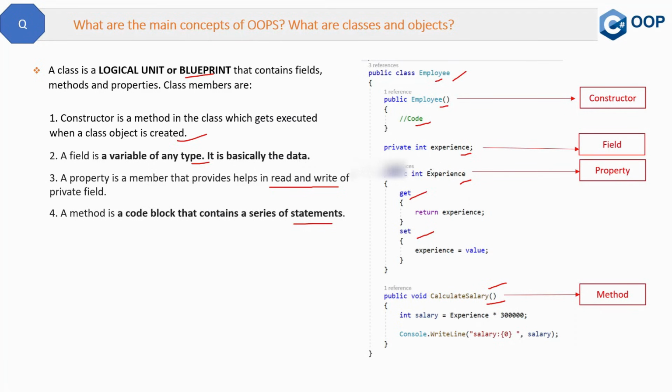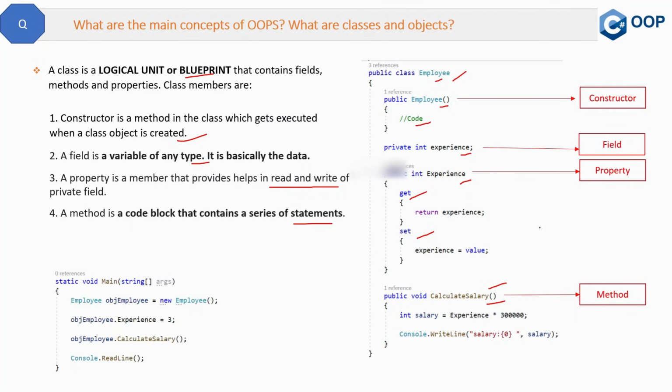So this is the structure of a normal class in our application. Now the question is, how can we use this class in our application? We have a class. Okay, this is the blueprint. Now how can we use it? Because the class in itself is doing nothing. A class can only be used when you create the object of this class. And that is like this.